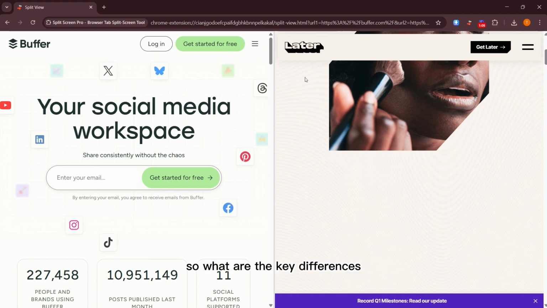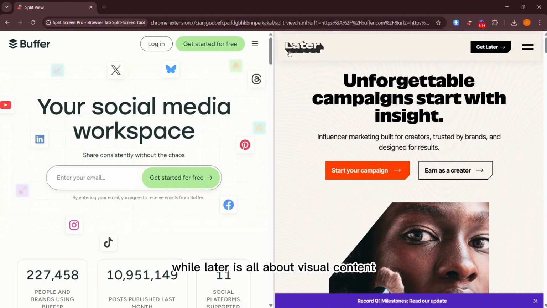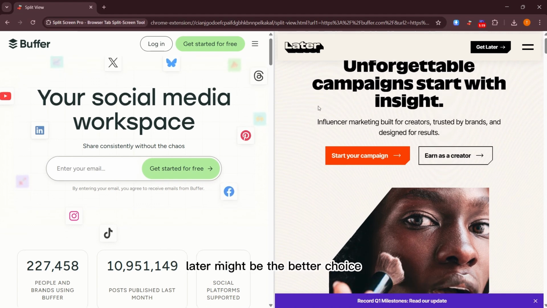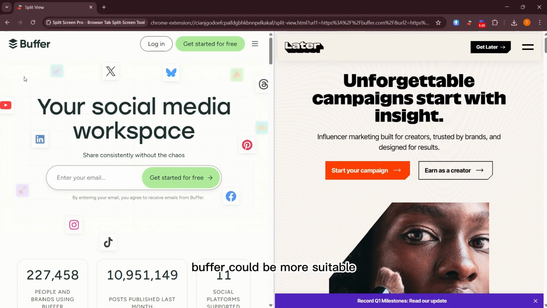So, what are the key differences? Buffer focuses more on text based posts and analytics, while Later is all about visual content. If you're into Instagram or Pinterest, Later might be the better choice. But if you need a tool for various platforms, Buffer could be more suitable.